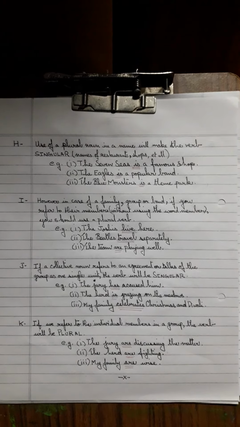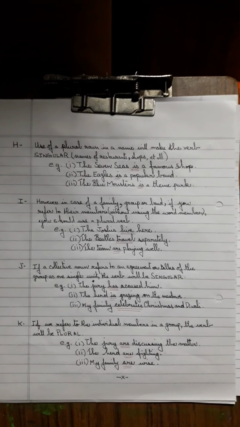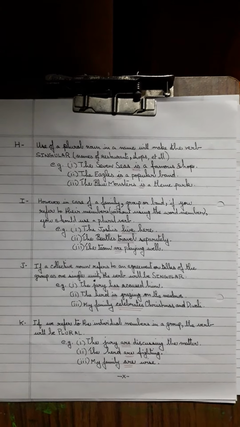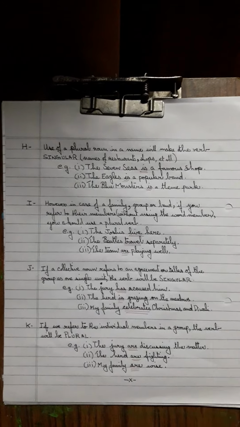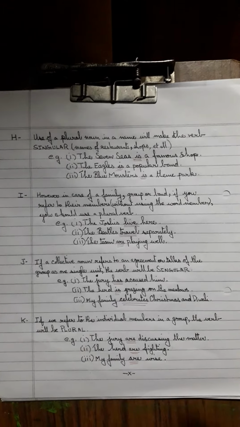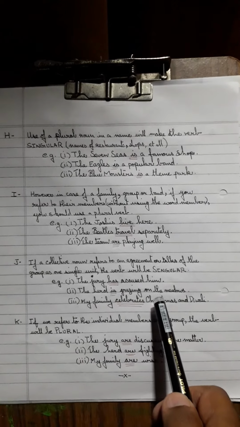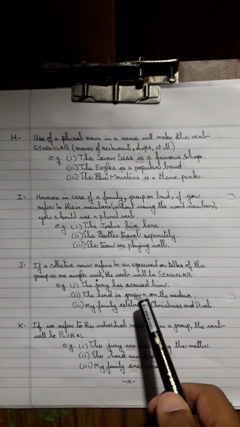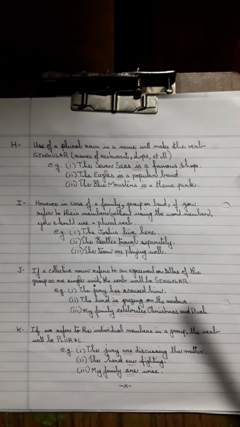Now also remember that when we are referring to a collective noun and we are referring to it as a single unit, like I said above, right, we will use a singular verb. The jury has accused him. The jury together, all the members of the jury as a body, they accused him. The herd is grazing on the meadows. Of course, there are various cows, etc. But the herd, I am referring to it as a group.